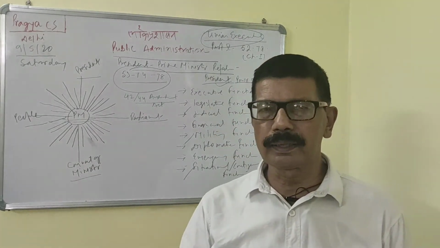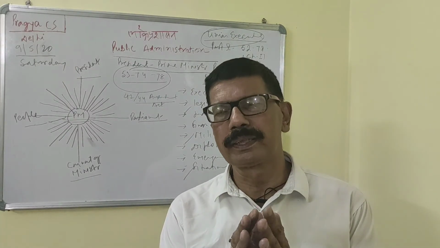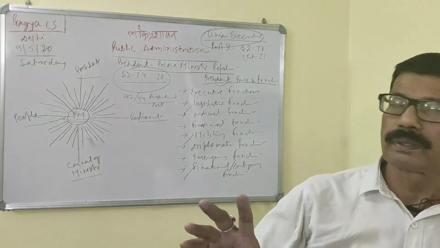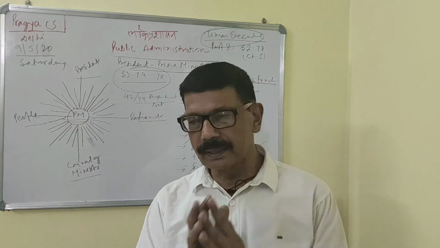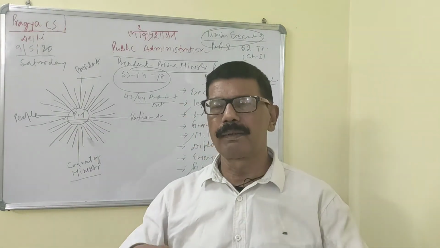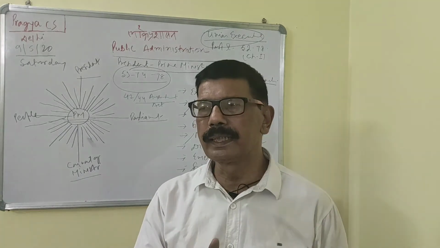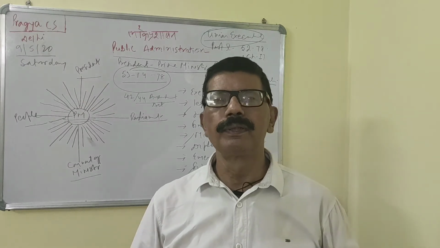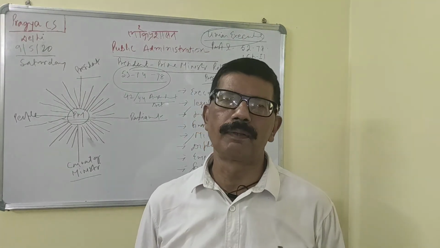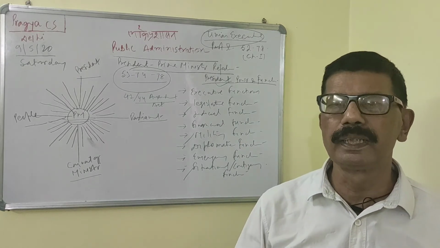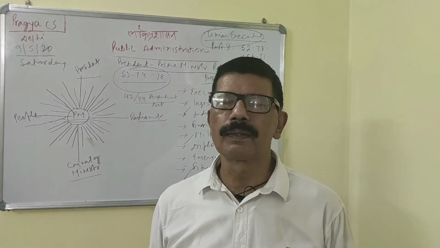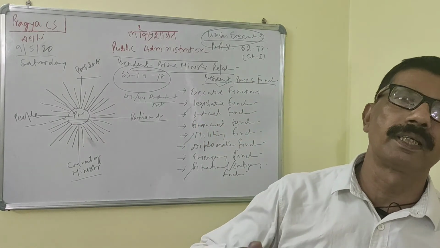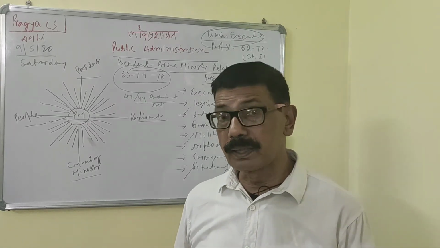Getting the point? That's why this question was asked: the office of Prime Minister takes the form he chooses to make it, because this post has so much influence and significance and so much potential that the person sitting in the position can give it the say he wishes to give. Suppose someone is a dictator, then the office of Prime Minister will become dictatorial. When someone very dull and weak becomes Prime Minister, then the office will be weak and dull also. When someone is very assertive, then the office will become assertive.